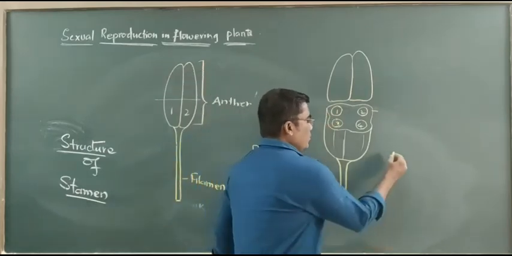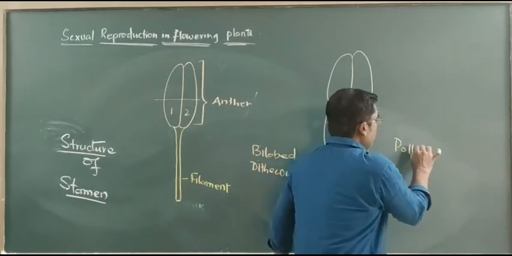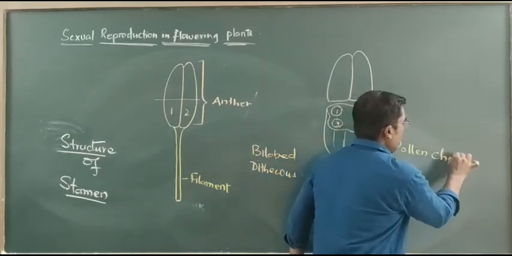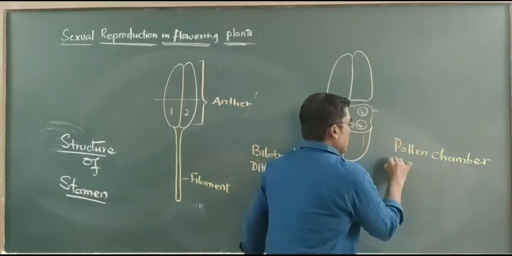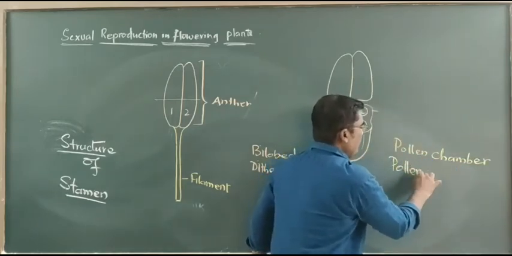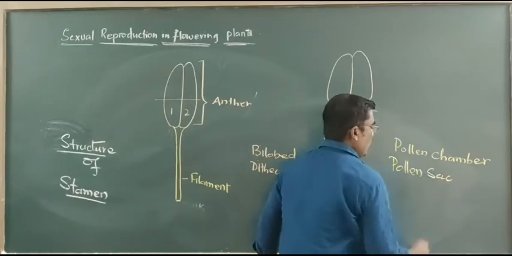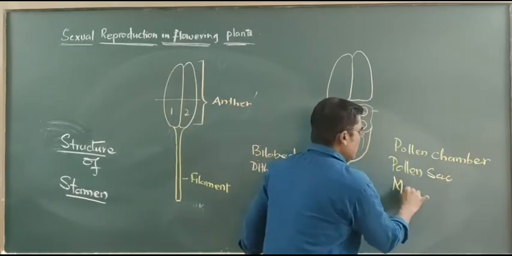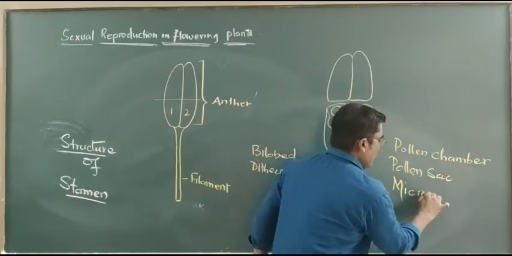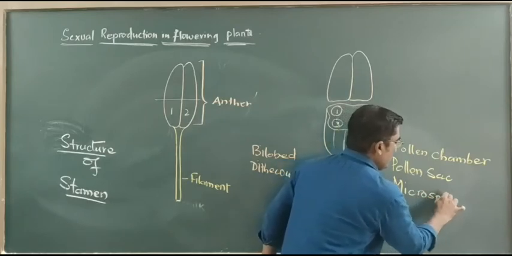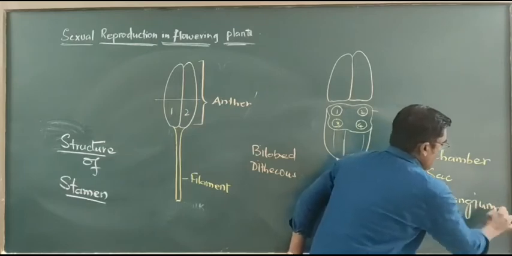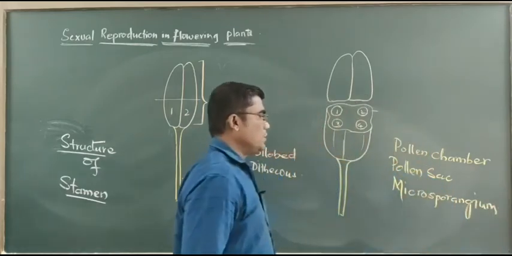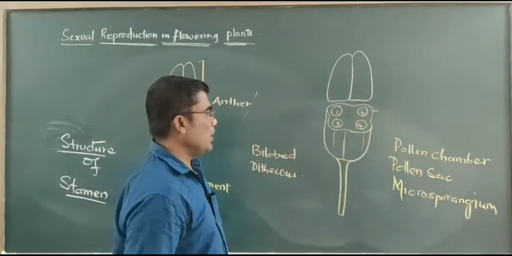The pollen chamber is also said to be a pollen sac. It is also called a microsporangium, singular microsporangium, plural microsporangia.